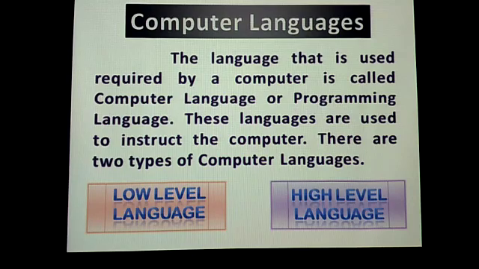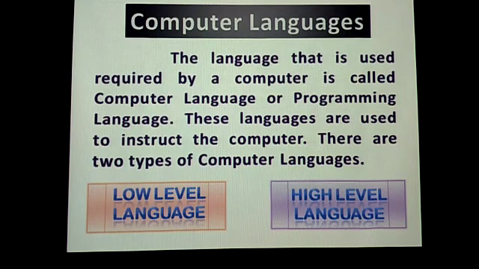Now in this slide we will study computer languages. As you all know, to do any communication we need a language. In the same way, a computer also uses its own language. The language required by a computer is called computer language or programming language. These languages are used to instruct the computer.